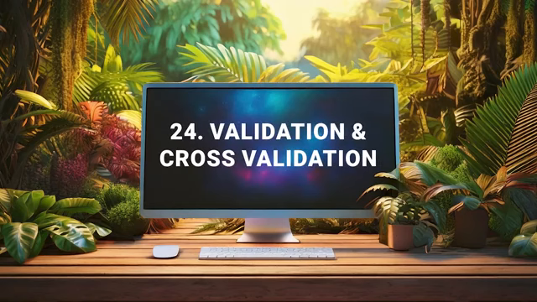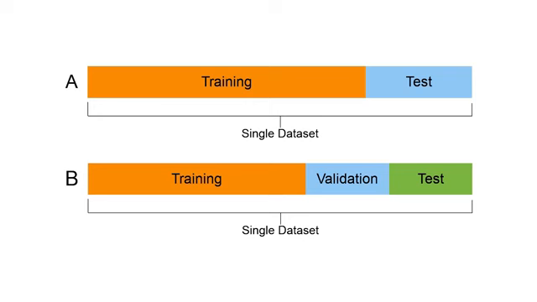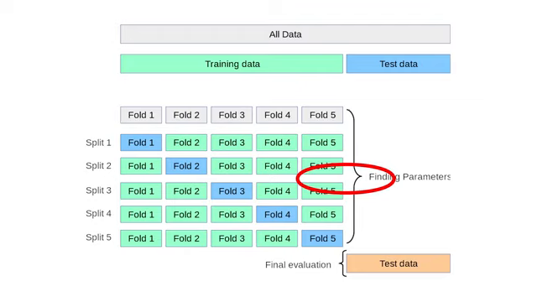One way to estimate bias and variance during training and thus avoid underfitting and overfitting before applying your model to real-world data is validation. Validation is the practice of evaluating a model's performance on data it hasn't been trained on, by setting aside a portion of the training data, called the validation set, to simulate how well the model will perform on new, unseen data. Cross-validation extends this concept by repeatedly training and validating the model on different splits of the data. For example, in 5-fold cross-validation, the data is divided into 5 parts, and the model is trained 5 times, each time using a different part as the validation set and the remaining parts for training.